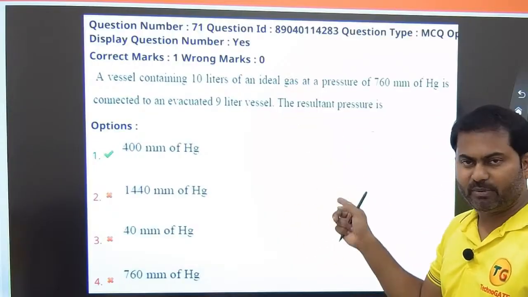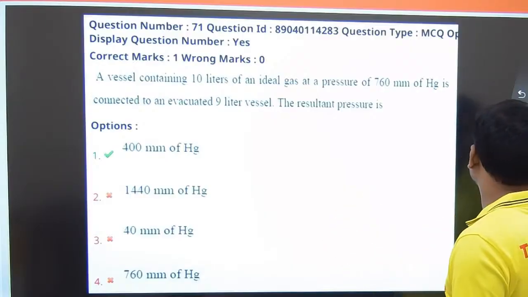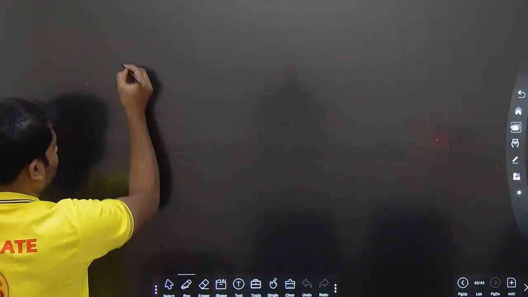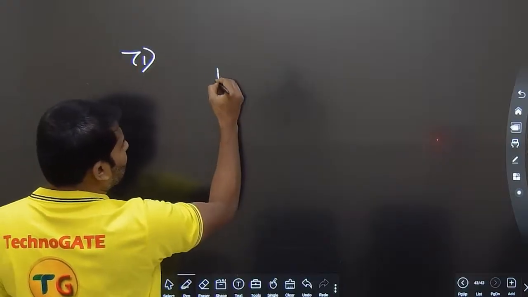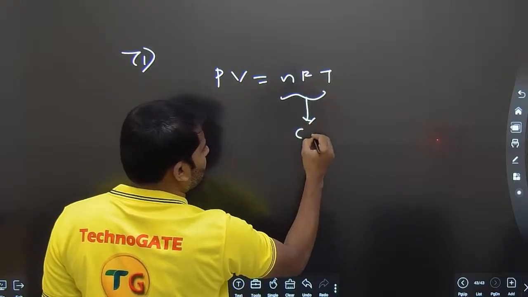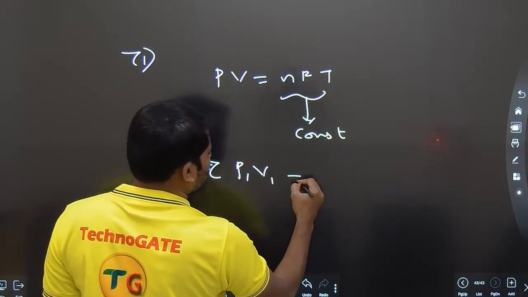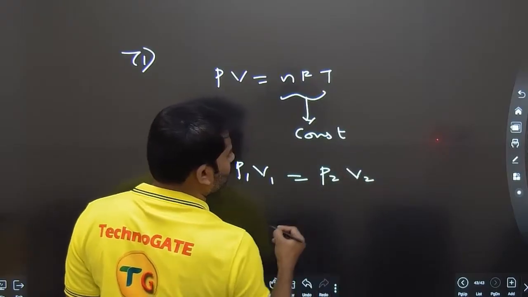And here there is no temperature change. Clear? There is no heat loss or anything. There is no temperature change. So based on the ideal gas equation, for question number 71, we have PV is equal to nRT. This whole thing is constant. So we have P1 V1 is equal to P2 V2.